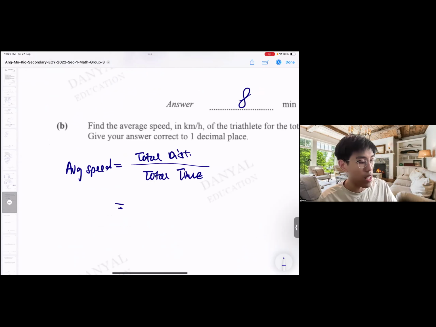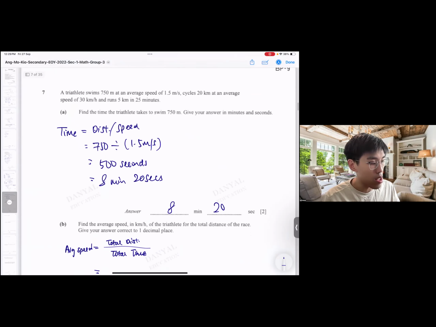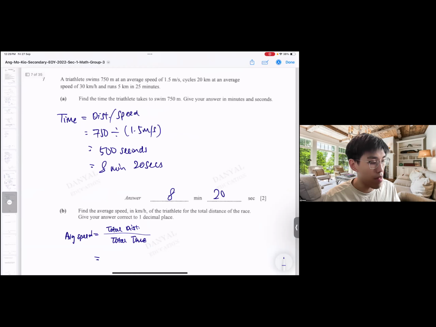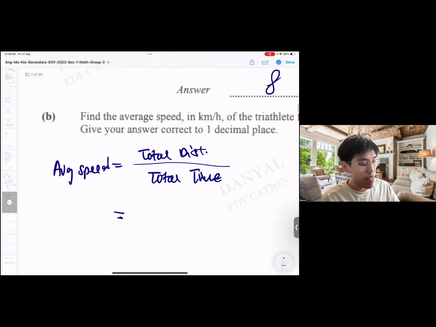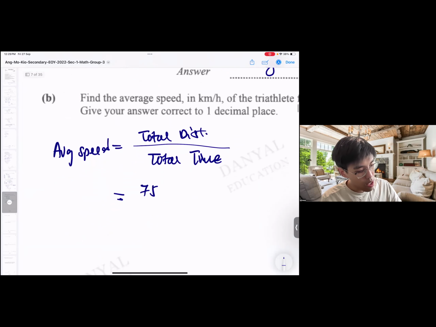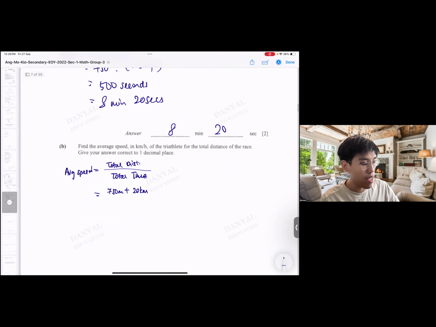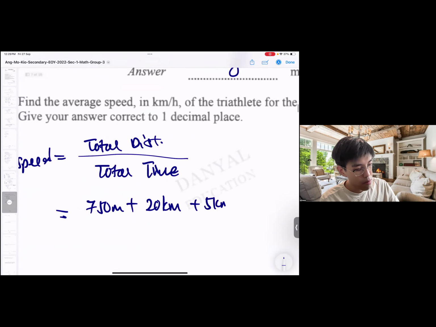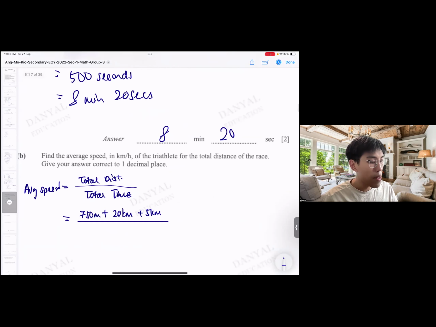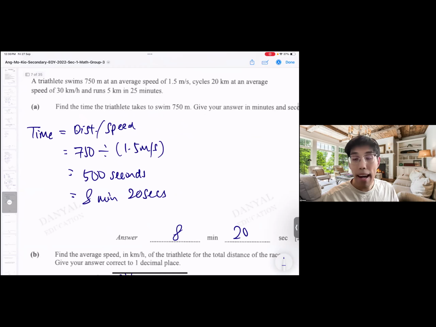So let's investigate what's going on. For the total distance, I have 750 meters, 20 kilometers, and 5 kilometers. Let's put everything inside first. So 750 meters. Notice I write the units here because the units are different, so later I do the conversion to make everything the same. Then 5 kilometers. I consolidate everything I have first.